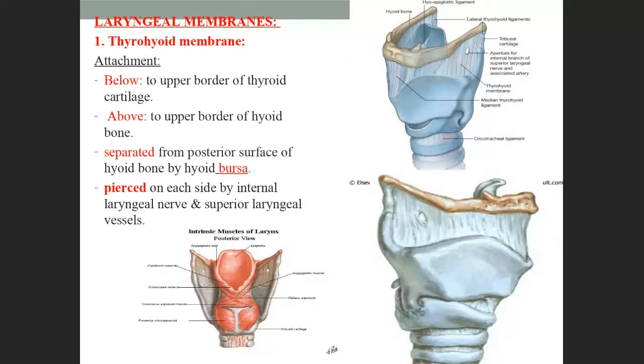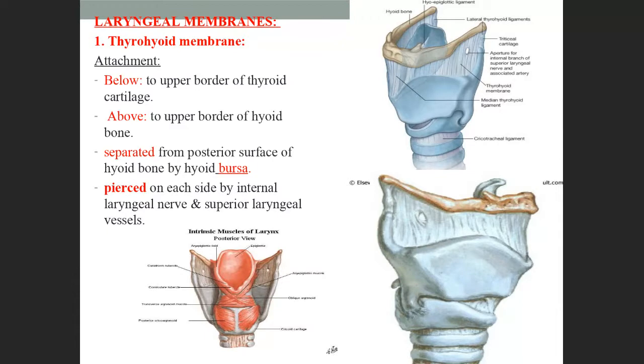Then I told about the thyrohyoid membrane. Where is it attached? It is attached above to the hyoid bone and below to the thyroid cartilage. Which part of the thyroid cartilage? The upper border of the thyroid cartilage and the upper border of the hyoid bone, in between.